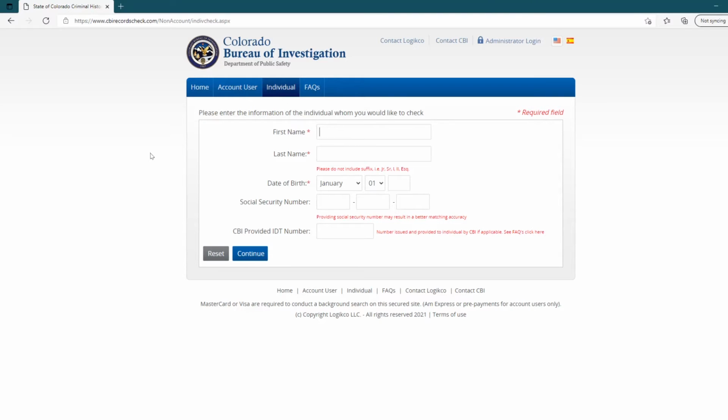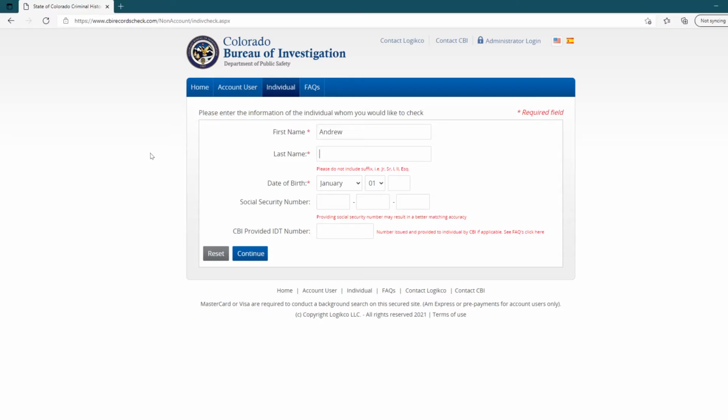Now I'm going to put in a random individual, sort of random. This individual I know was recently arrested in the county where I live. I only know because I went to the county and I looked at recent arrest records, and I saw this individual. This individual has nothing to do with any cases that I'm involved in. I don't know anything about this individual outside of what I saw there. But it's all public information, so I'm not picking this person up just willy-nilly.